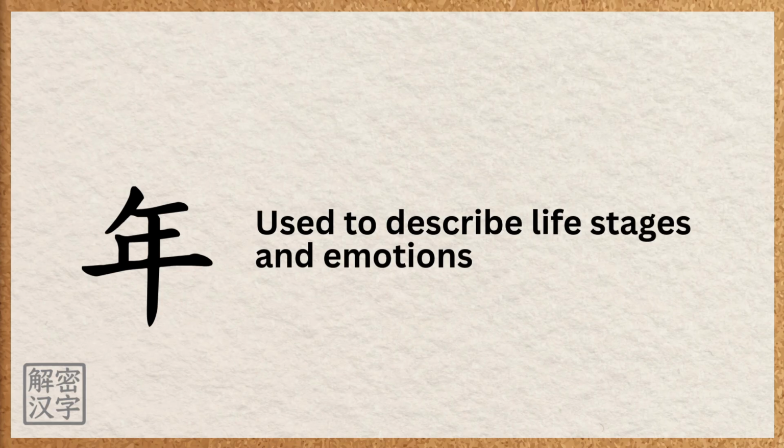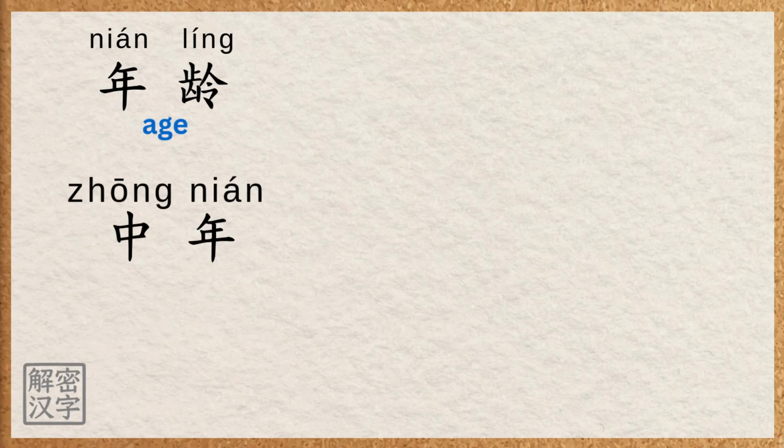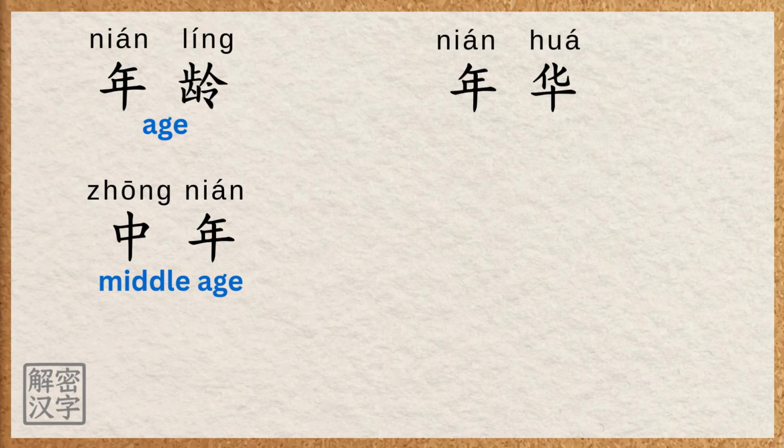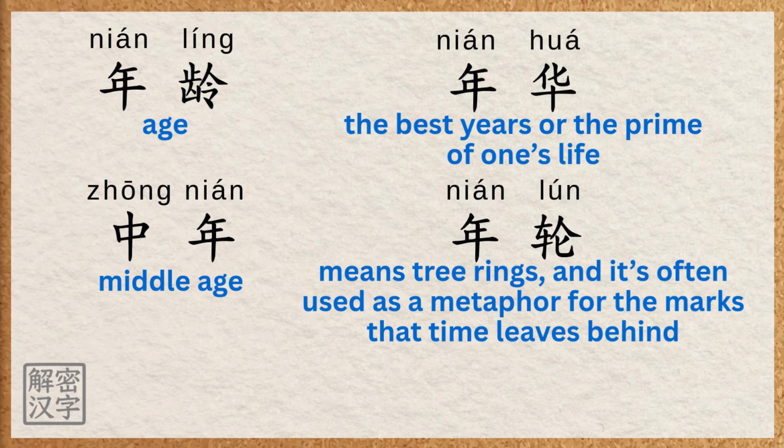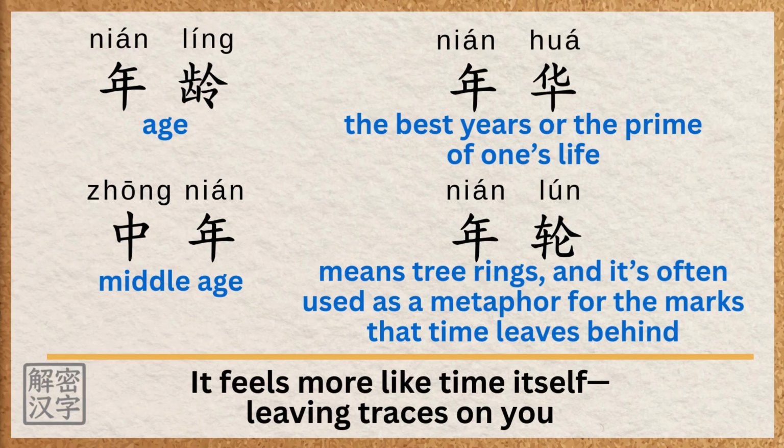and nián is also often used to describe life stages and emotions. 年龄 means age. 中年 means middle age. 年华 means the best years or the prime of one's life. 年轮 means tree rings, and it's often used as a metaphor for the marks that time leaves behind. In these words, nián isn't just year, it feels more like time itself, leaving traces on you.